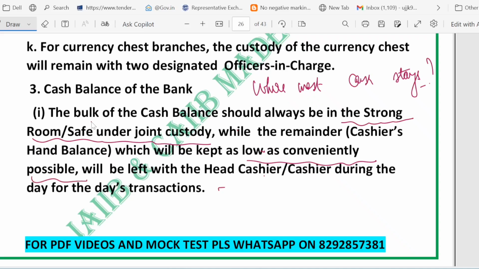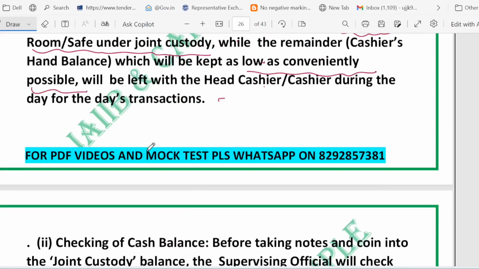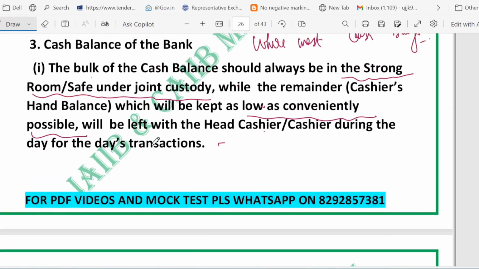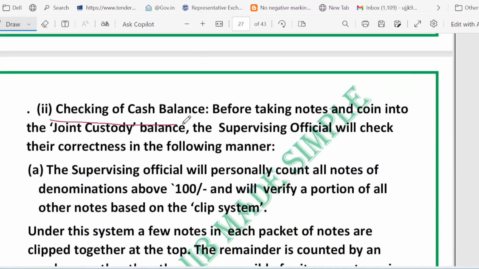Now the question is, why keep most cash in one place? Very good question. Storing the bulk in the strong room reduces the risk of theft and mistakes, and creates clear responsibility because two people must open it together. Now, checking cash before it joins the joint custody. Before notes and coin go into the joint custody balance, a supervising official checks them for correctness. This protects everyone and prevents counting errors from being logged into the safe.